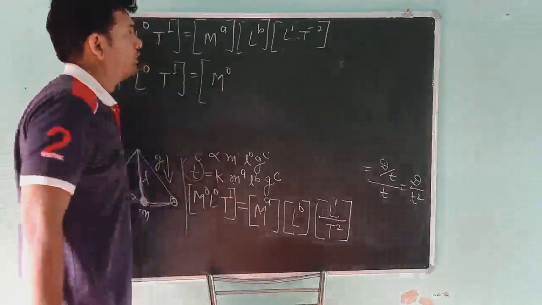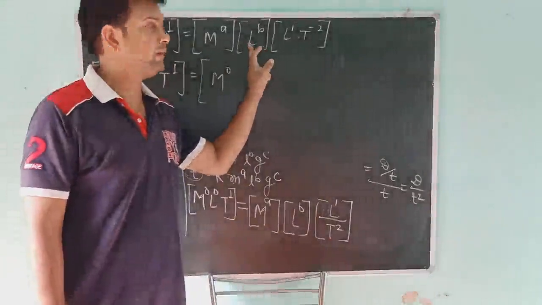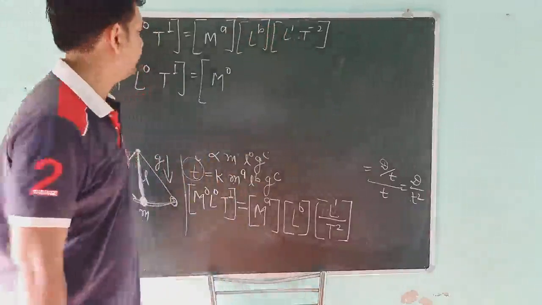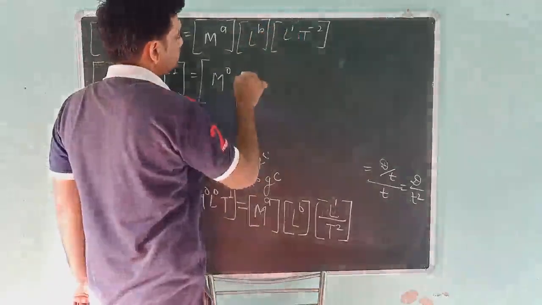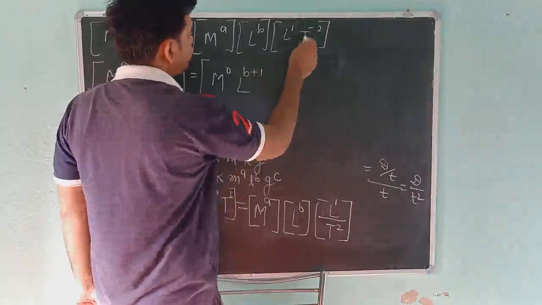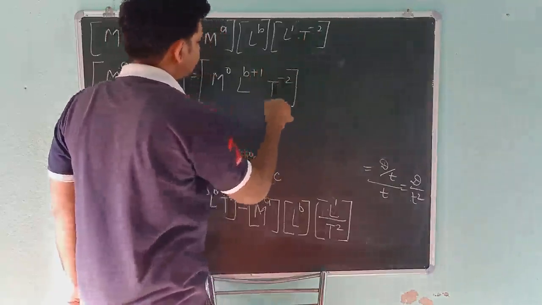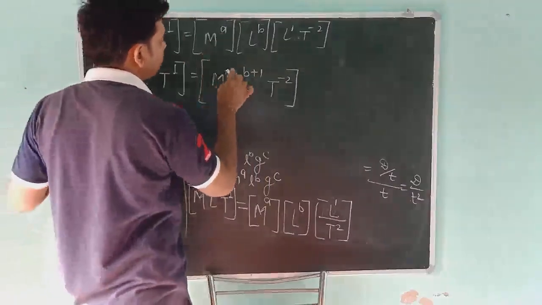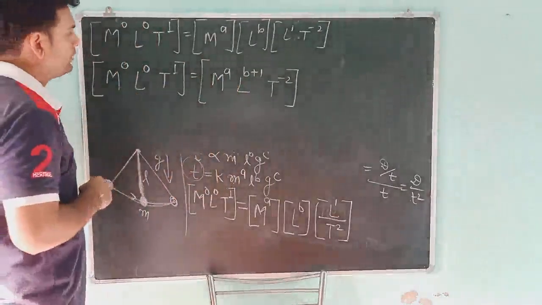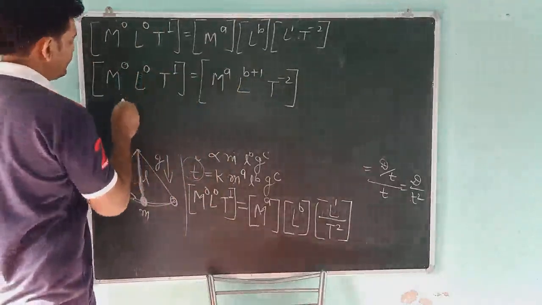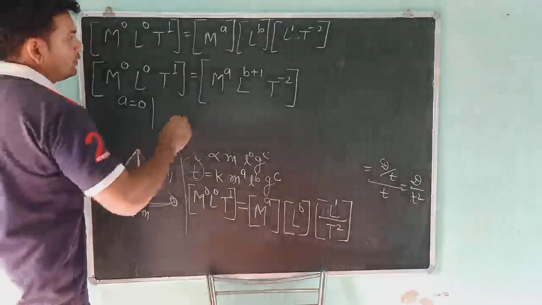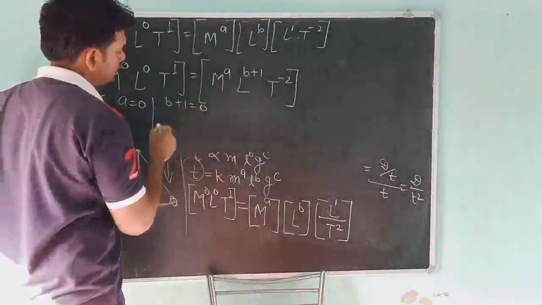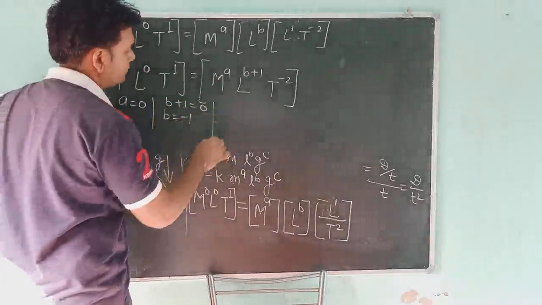Okay students, the power of L is b, and here the power of L is 1. Base are same, then power will be added. So it will be b plus 1 and T minus 2. And here is a only. Now we will compare: a is equal to 0, b plus 1 is equal to 0. So 1 will go on right hand side, then b is equal to minus 1.